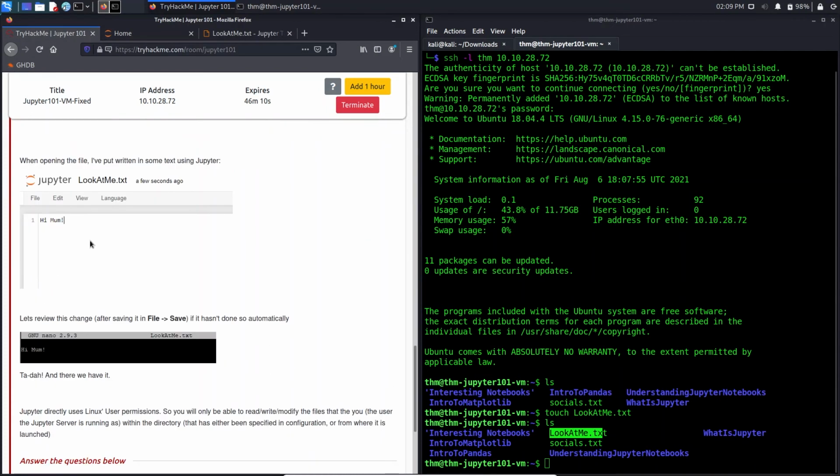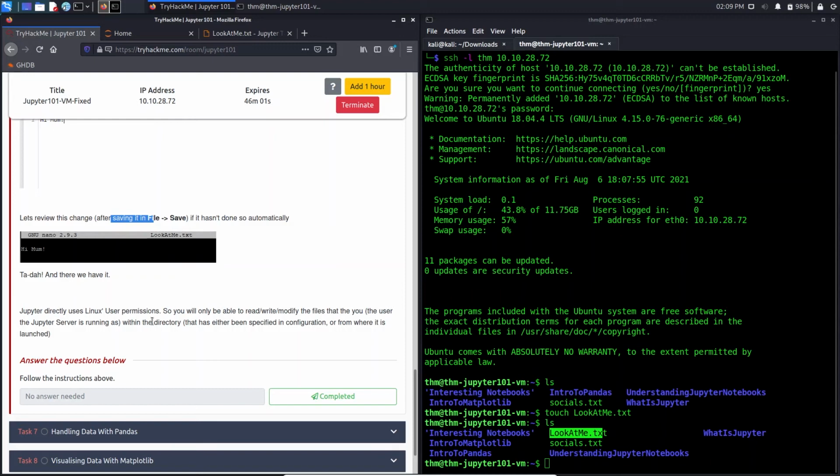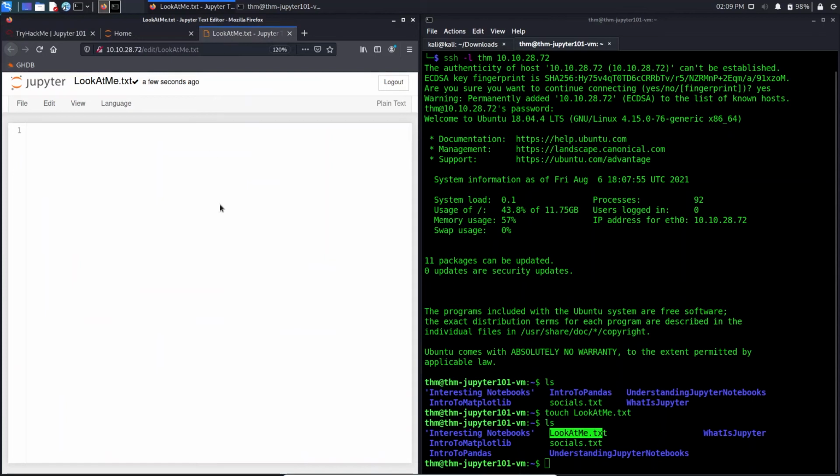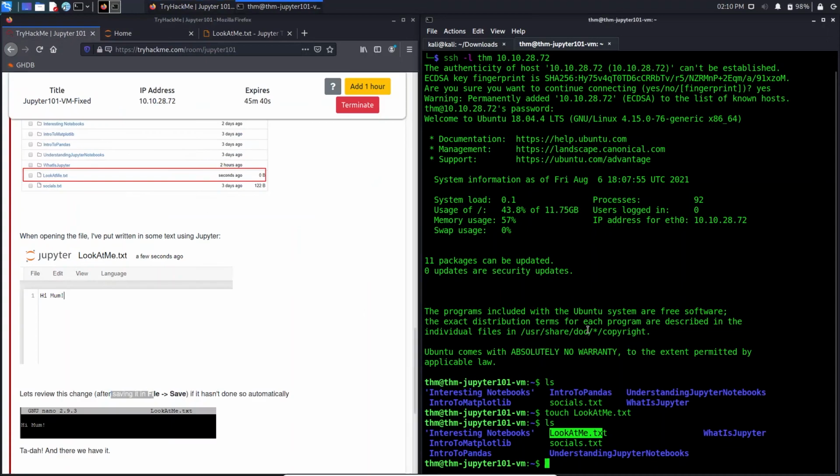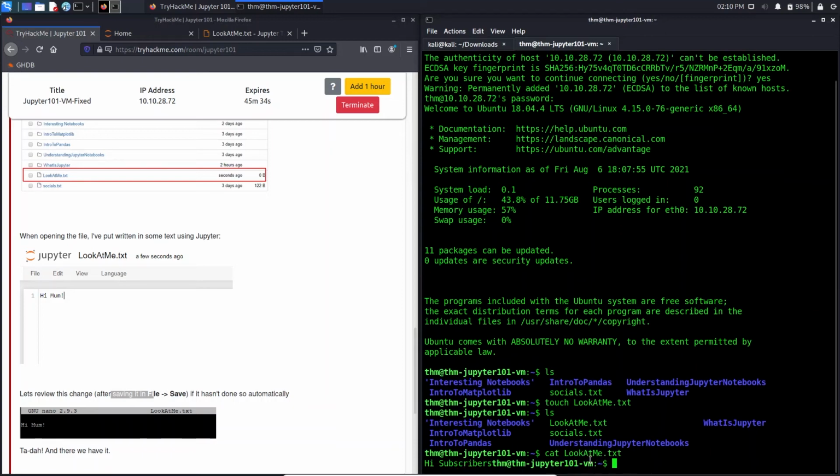Let's go back and it says we write hi mom. After saving it, we will get our output. So let's just do so. We will write hi subscribers. We will go to file and save. It's done. Now if we just do cat lookatme.txt, as you can see here, we got our text.